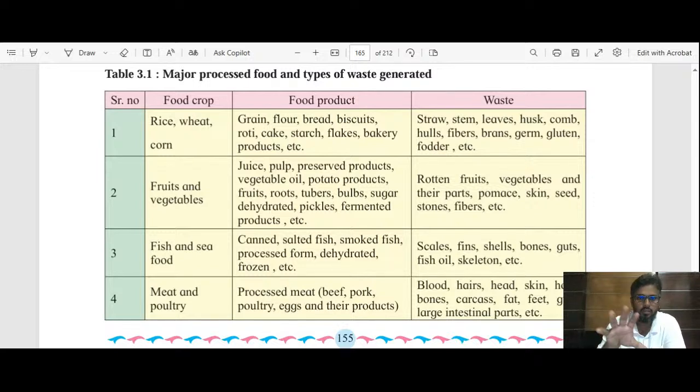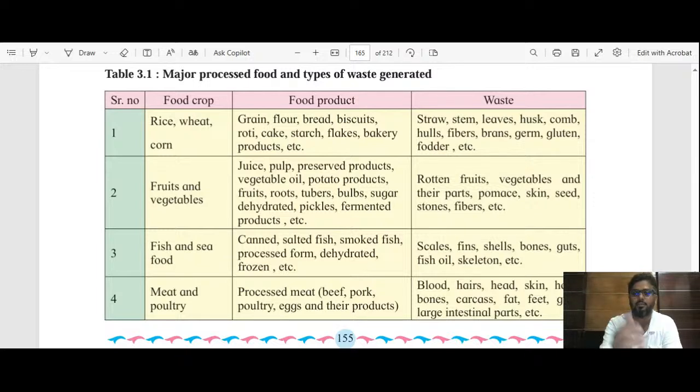Now, the thing is that all these raw materials or the waste material which has been listed here, we do not throw them, and it does not go to the landfills. We use them for different purposes, and after that use, reuse, recycling, the things which remain, they are actually the waste material.